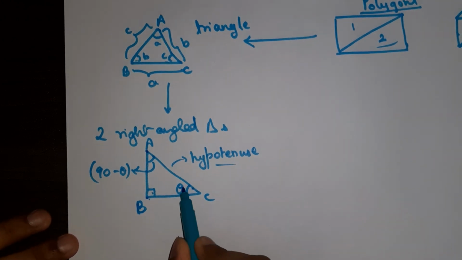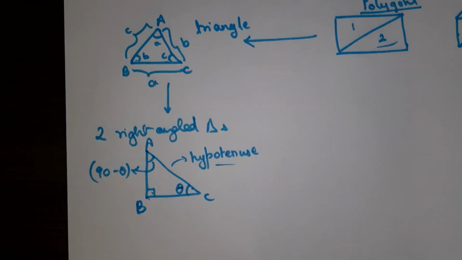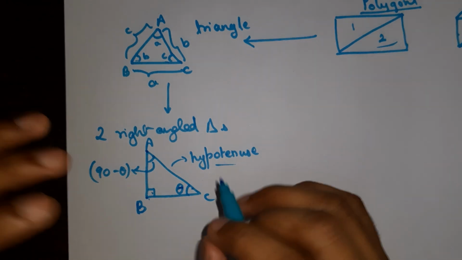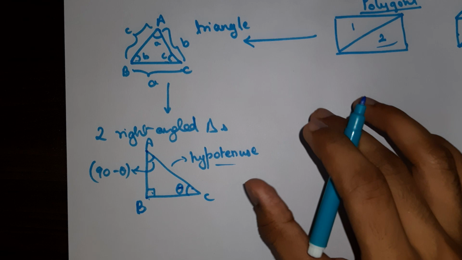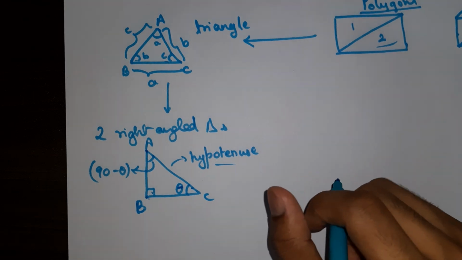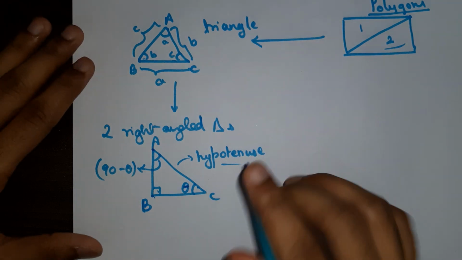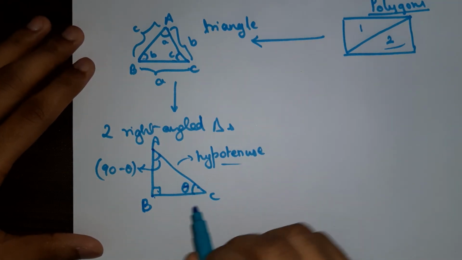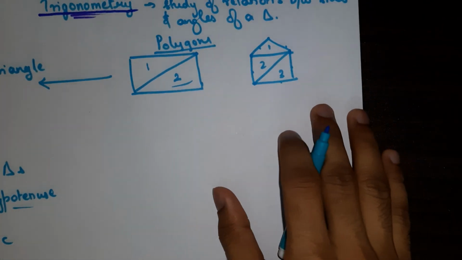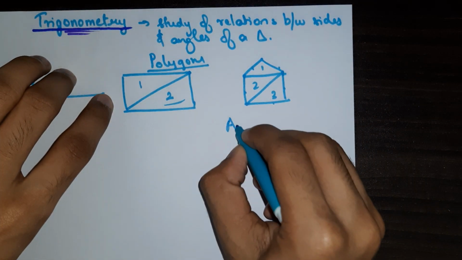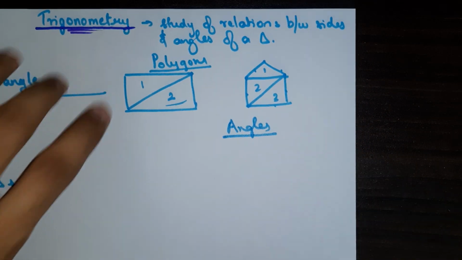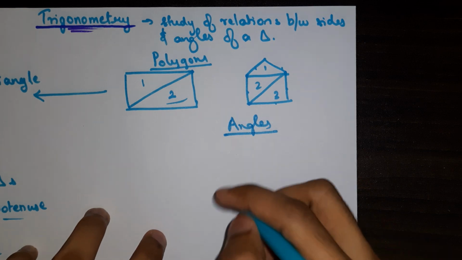If we take this angle as theta, theta is just a general angle. I will talk about what angles are also, because if I don't explain what angles are, how can I use the term angles, right? Just give me a minute, I'll explain. First, let's understand what angles are.